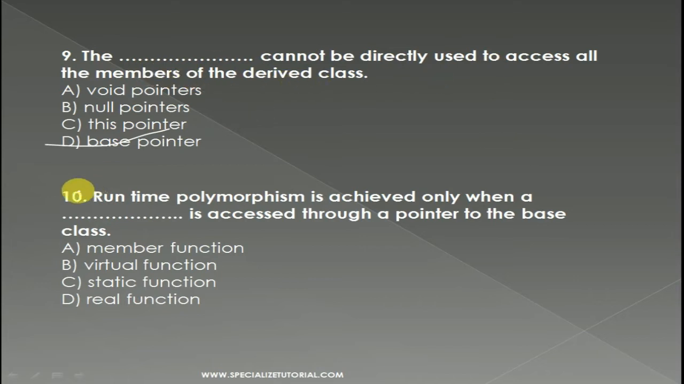Okay. Now take question number 10. Runtime polymorphism is achieved only when a dash is accessed through a pointer to the base class. The options are member functions, virtual functions, static functions and real function.